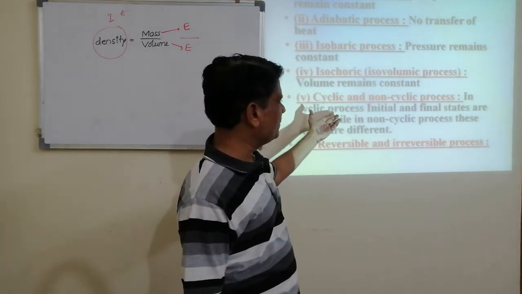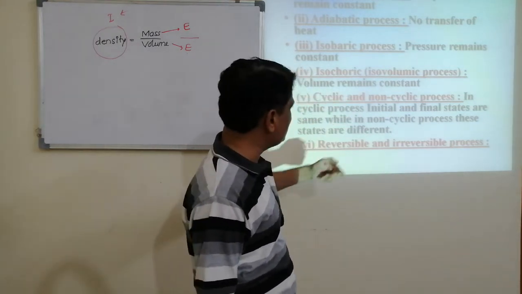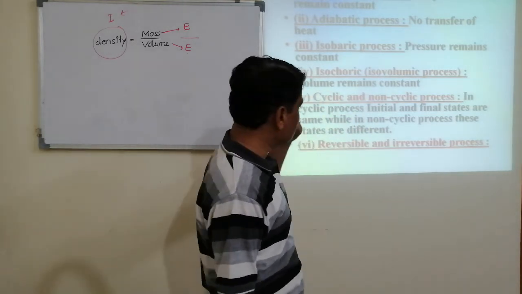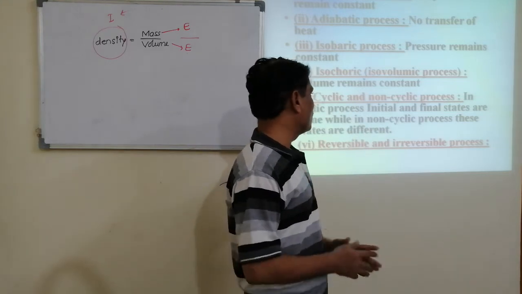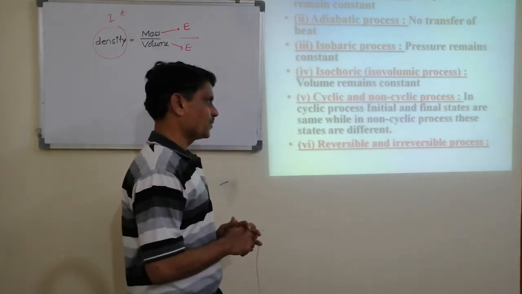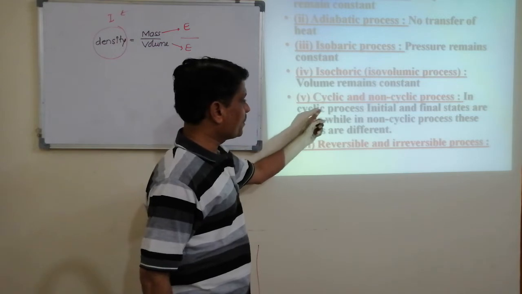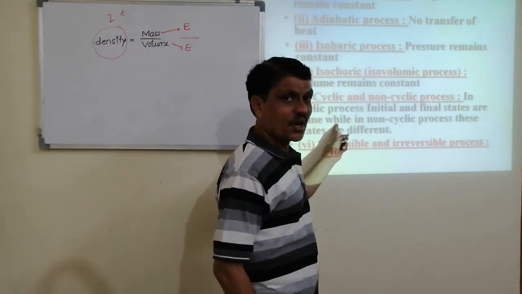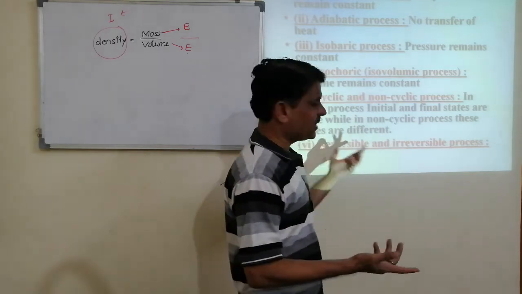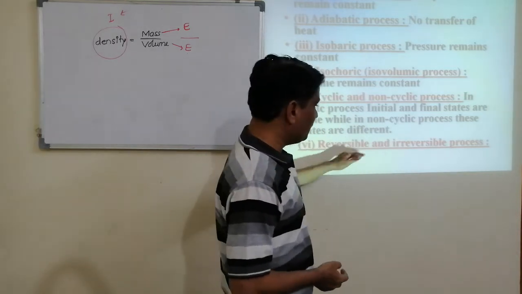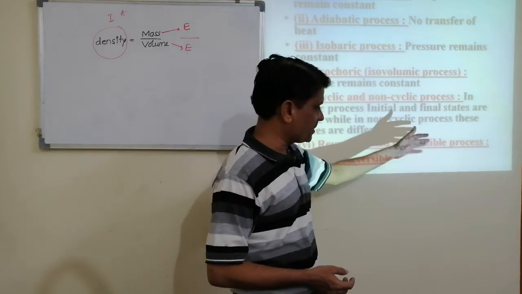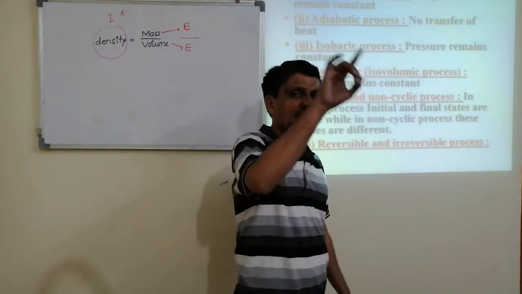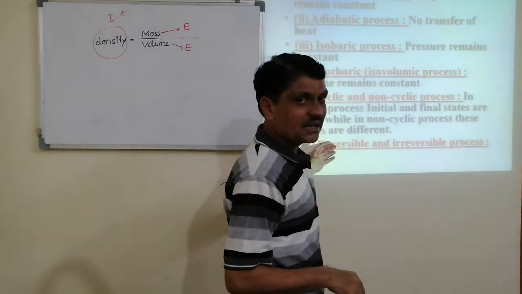Cyclic and non-cyclic process. The process which repeats again and again in the same path is called a cyclic process. In a cyclic process, initial and final states are the same, whereas in a non-cyclic process, these states are different. Reversible and irreversible processes: reversible means which traces its path again and again. That we'll see in the Carnot cycle.